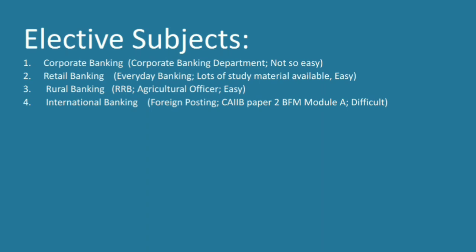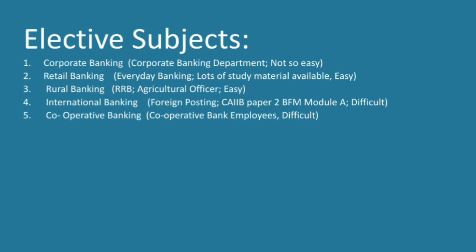So the fourth subject, international banking, is a bit difficult. Then the next subject is cooperative banking. If you're working in a cooperative bank, or if you're a cooperative bank employee, then you will find it comparatively easier, because you might have heard many things which others might not have. But in general it is considered a difficult subject.